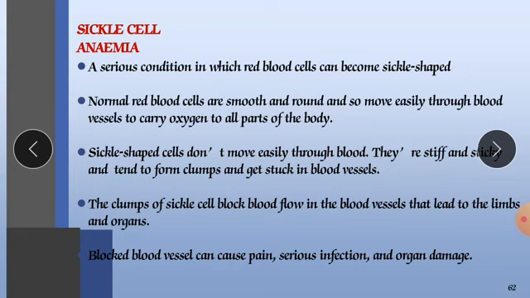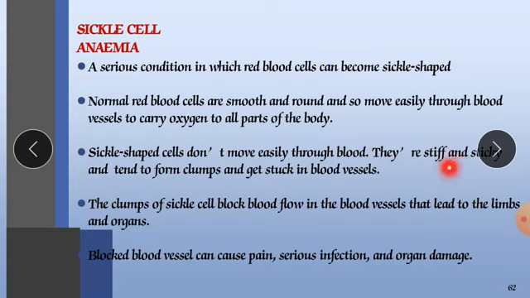Once the RBC becomes sickle shaped, it does not behave as a normal RBC, it behaves as an abnormal RBC. The body does not recognize it as an RBC, the body will recognize it as a pathogen. So they won't do their function normally, they won't do the function of transportation of oxygen and CO2.